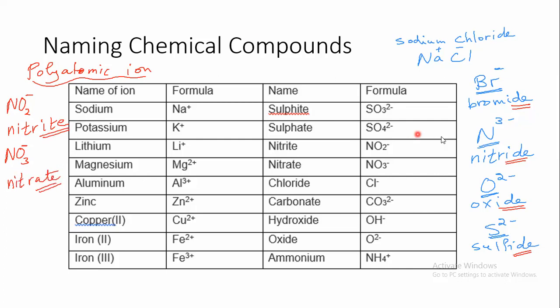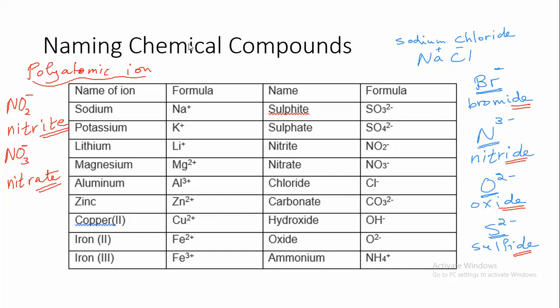So you see here, when nitrogen was alone, we said nitride, IDE. But when nitrogen is bonded to a small amount of oxygen, of course, this small amount of oxygen depends upon the other ion that we are relating it to, because here we have NO2 and here we have NO3. Of course, the number 3 is greater than the number 2. So here we are going to call this polyatomic ion nitrite, ITE. But here we are going to call it nitrate, ATE, because we have more oxygen atoms.